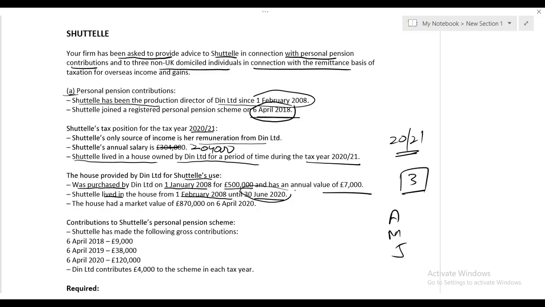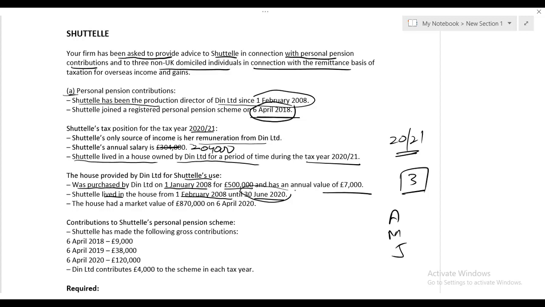If the owner has purchased the property, number 1, number 2, it is an expensive accommodation, and number 3, before providing accommodation to the employee, if more than 6 years have passed, then we replace the cost with the market value while calculating the additional benefit. But this rule is not applicable over here because in January 2008 the owner purchased the property, and in February 2008, just the very next month, the property was given to Shuttle. So even though the ownership period of the company is more than 6 years, this is irrelevant.